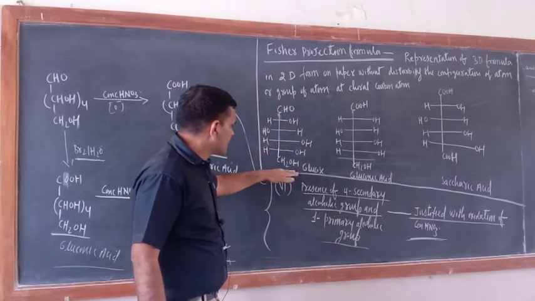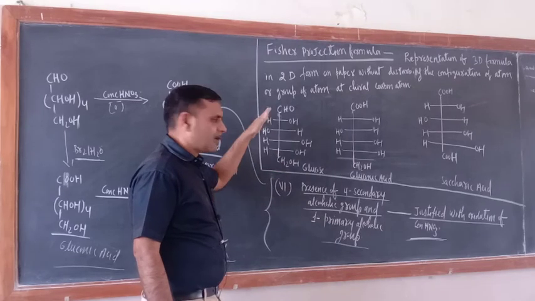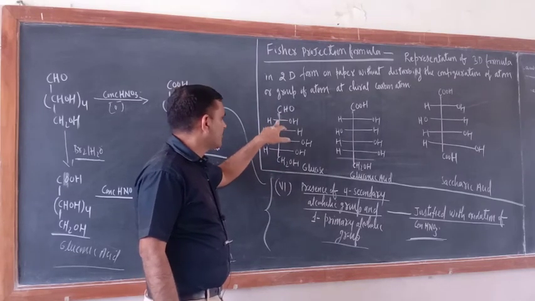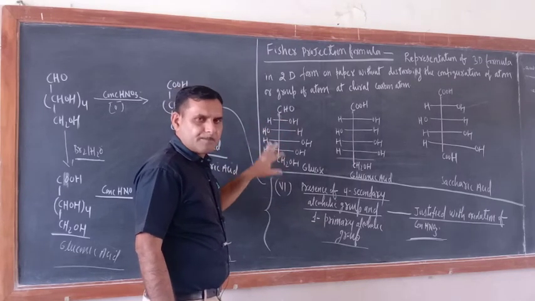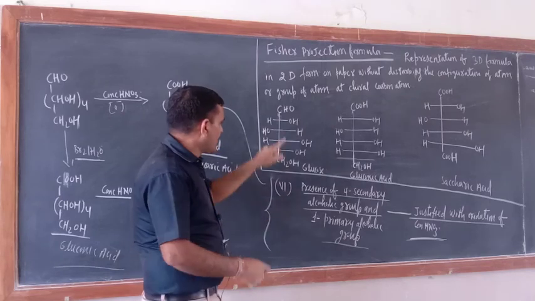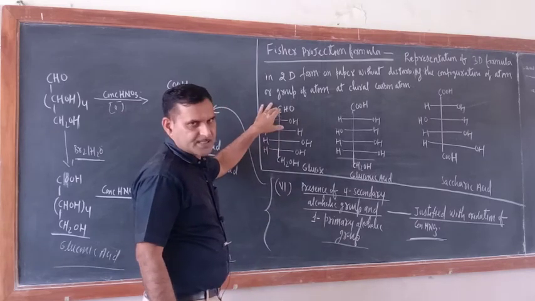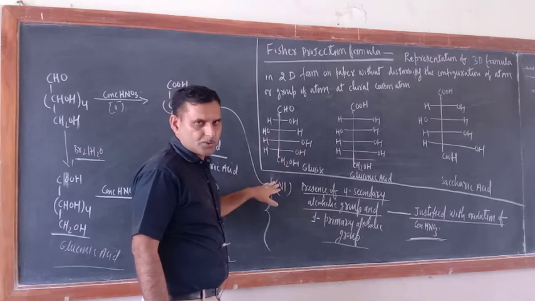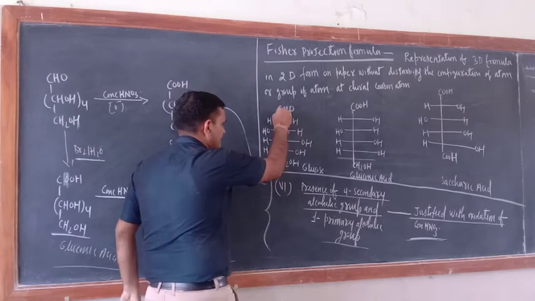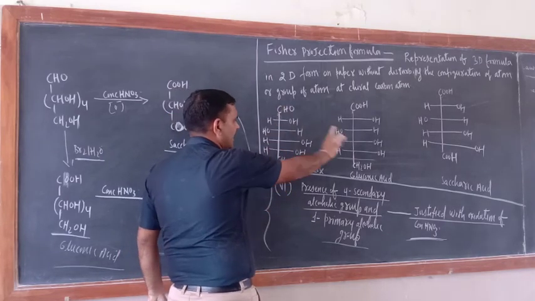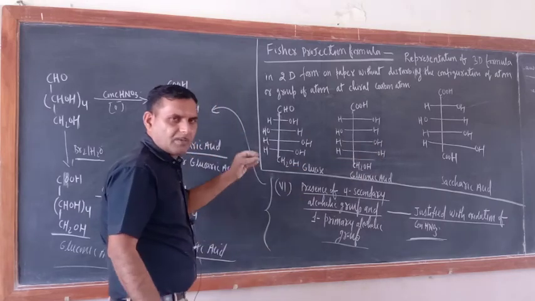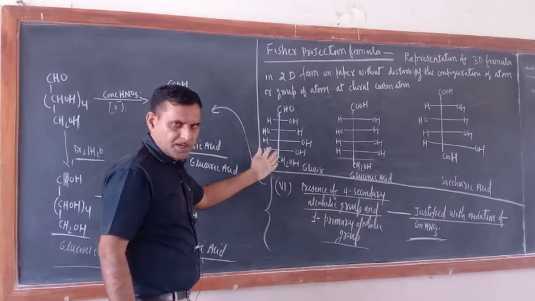So this is glucose. In glucose, what is the structure? You know, CHO, CHOH. So in the Fisher projection formula, what is there? Of the carbon-carbon bonds, only the first and last carbon bond is shown. Okay, now see this one. The rest of the other carbon-carbon bonds are not shown here. Okay, you can check here.